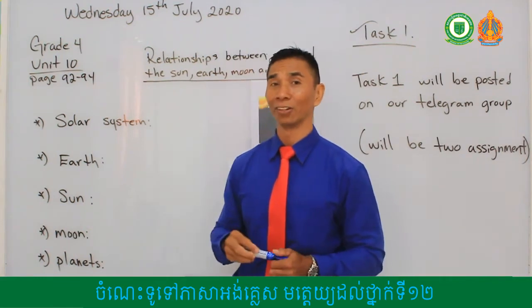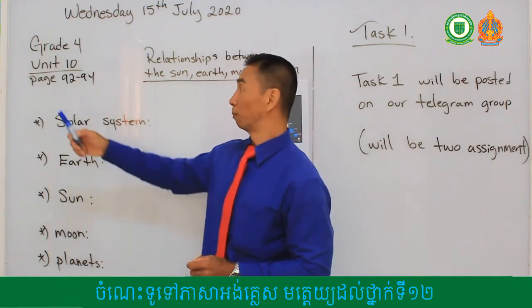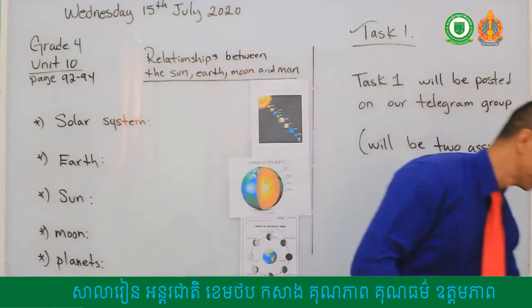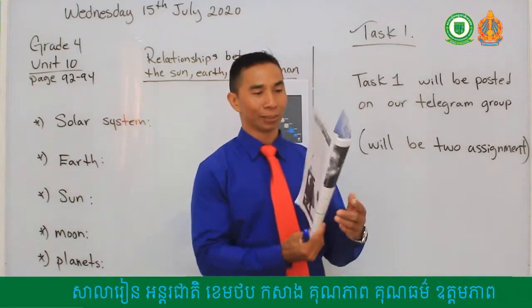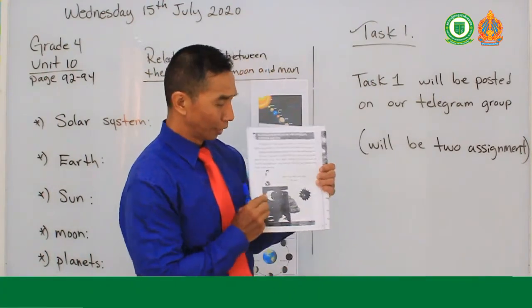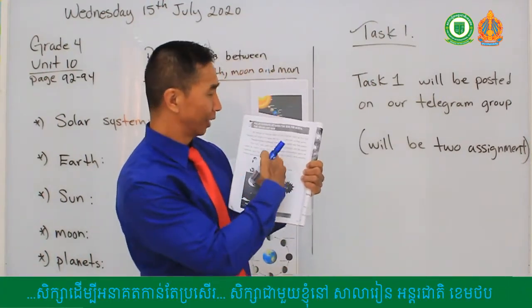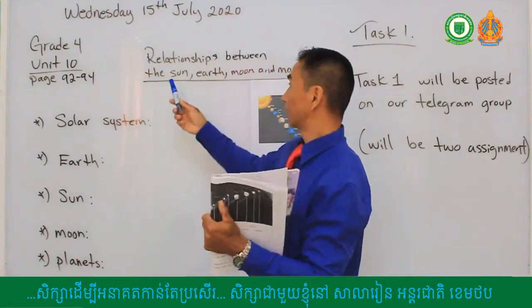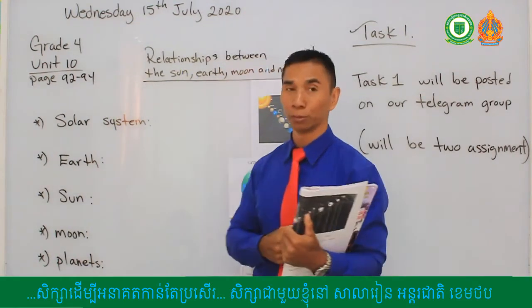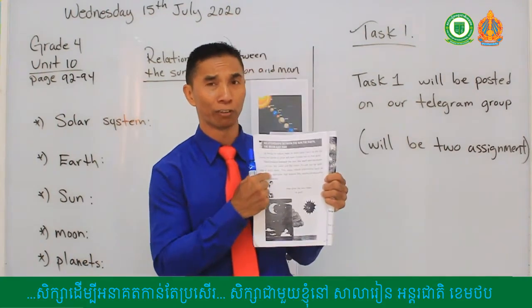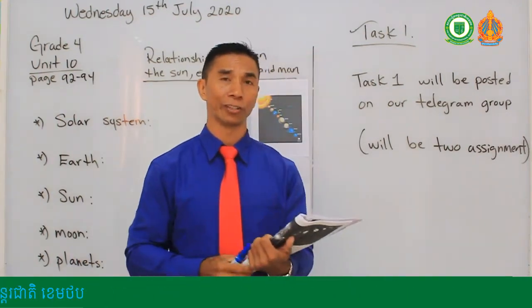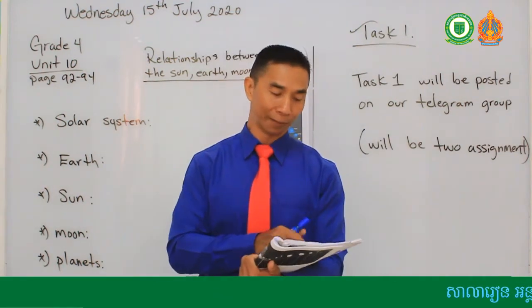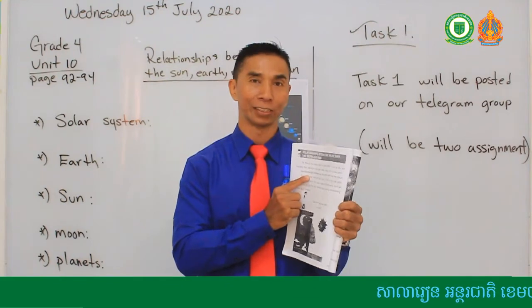Okay, we can start our lessons by turning our book to page 92. Can you please pick out your book and turn to page 92? I have mine marked. On page 92 is this object here, and it's telling you a brief description on how man is affected by the sun and the moon. I'm going to read the first paragraph with you. If you want, you can also read with me, and we will discuss this later on. Okay, let's begin. First paragraph on page 92.